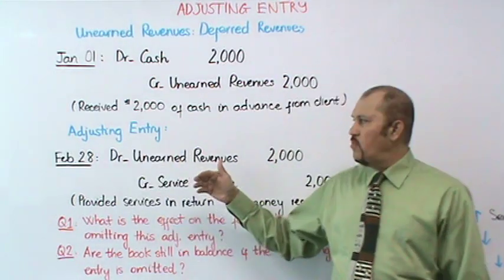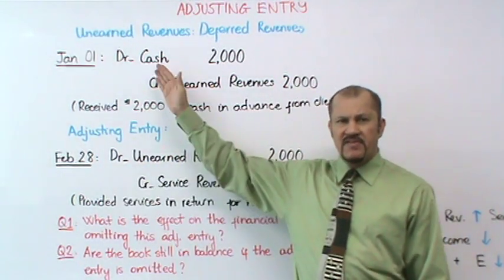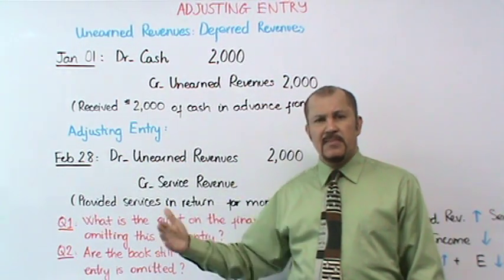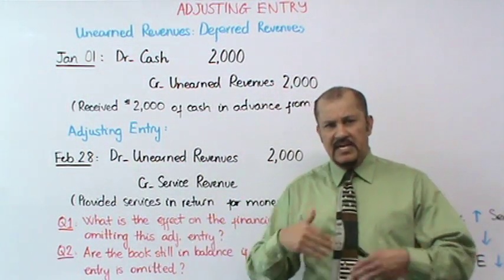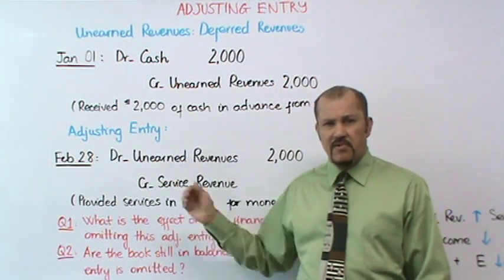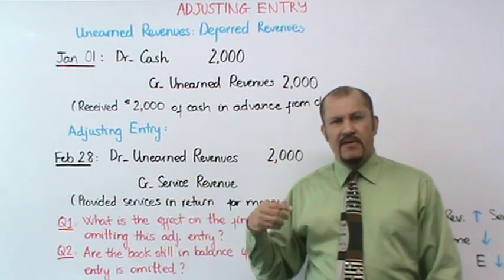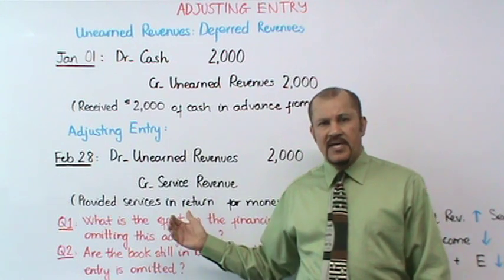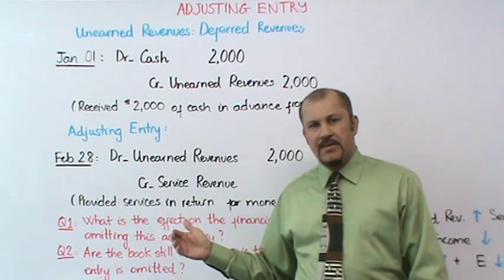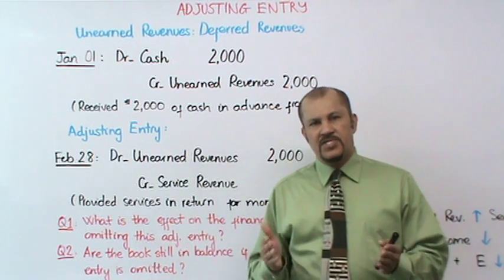Now let's fast forward to next month. This was in January. Next month, during the month of February, he finishes the work. He starts the work and finishes it all in February. So if this is the case, then at the end of February, the CPA is required to make an adjusting entry. What is the purpose of this adjusting entry?